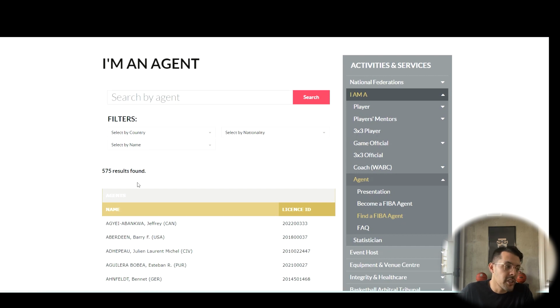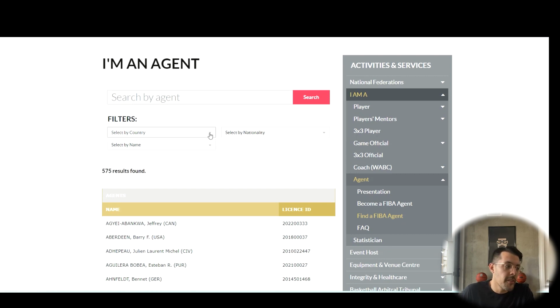So this number can change. Right now it's 575. This could change. It could become 1,000 one day. It could become 500 one day. It could become 700 one day. The point is that FIBA agents come and go. Some are disbarred, some join, some leave every year. So this number will fluctuate. But either way, the way that I personally like doing it is by country.